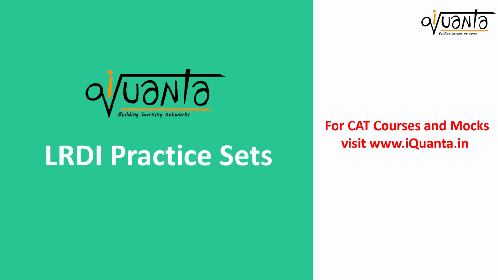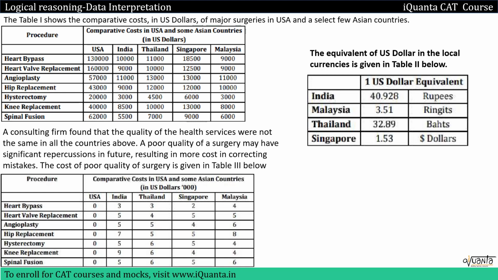Hello everyone, in this video we'll try to solve a DI set and this is a PassCat question. So the question is: table 1 shows the comparative costs in US dollars of major surgeries in USA and a select few Asian countries. So this is table 1. We have these surgeries: heart bypass, heart valve replacement, angioplasty, hip replacement. All these are surgeries. Comparative cost in USA and some Asian countries in US dollars.